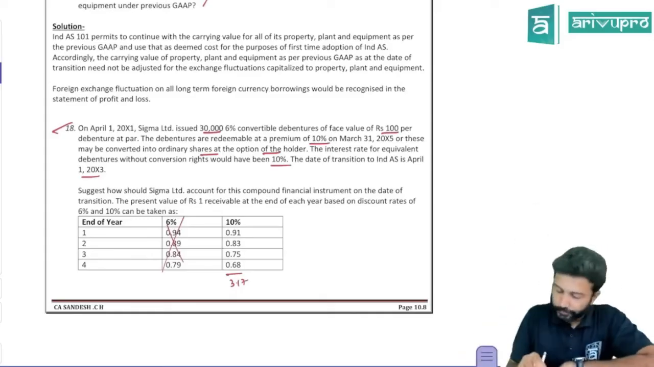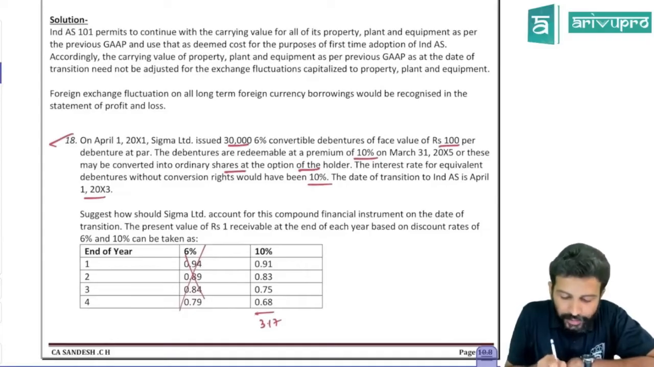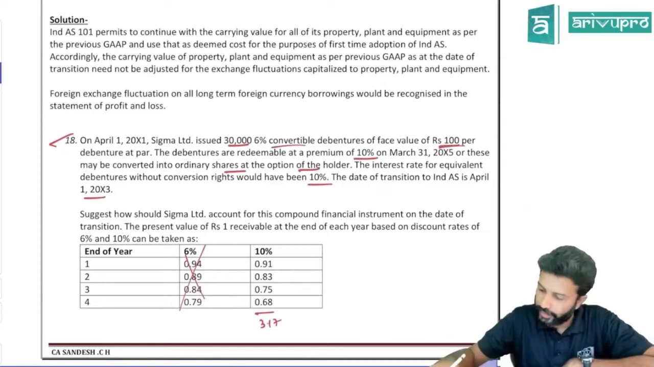All right. Question number 18. Sigma Limited issued 30,000 6% convertible debentures of face value of 100 each.